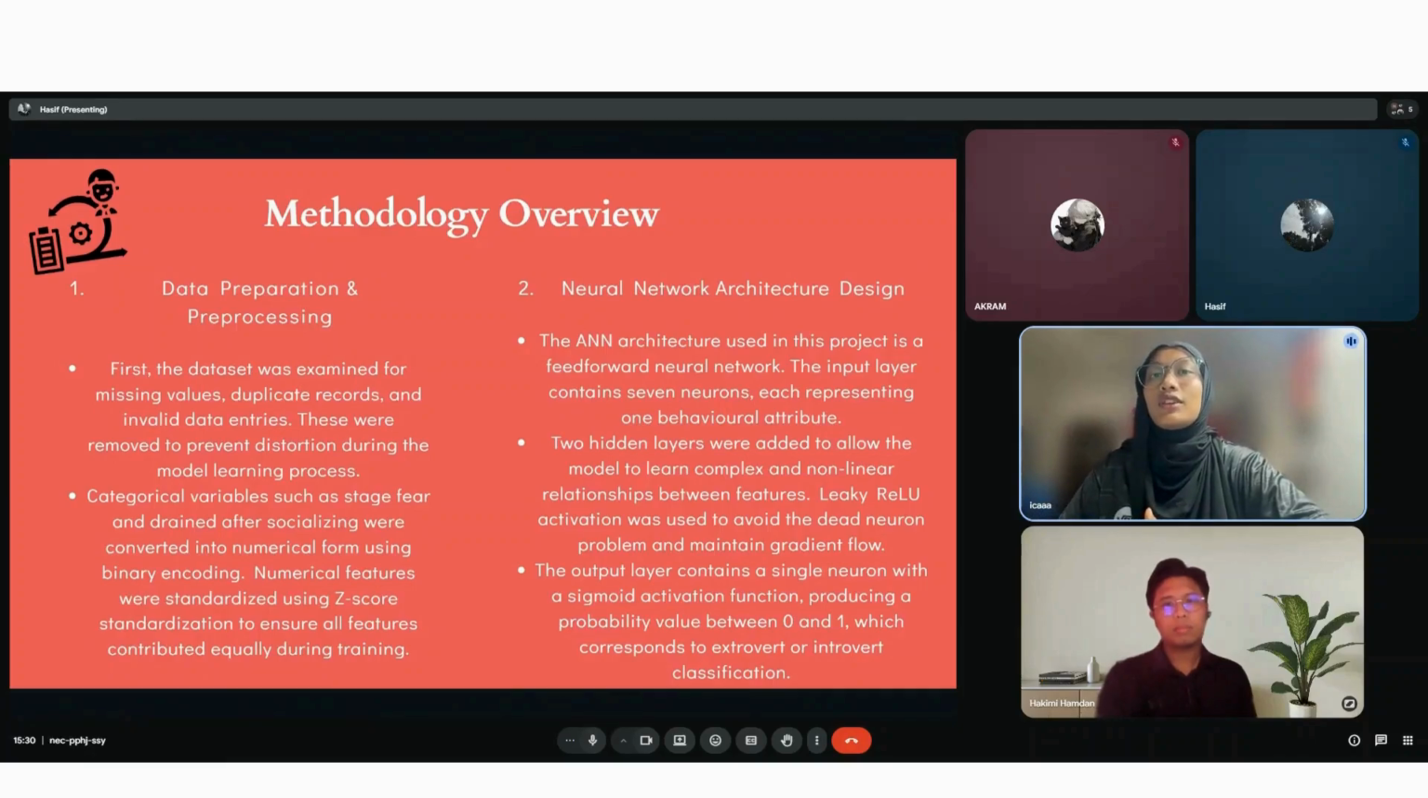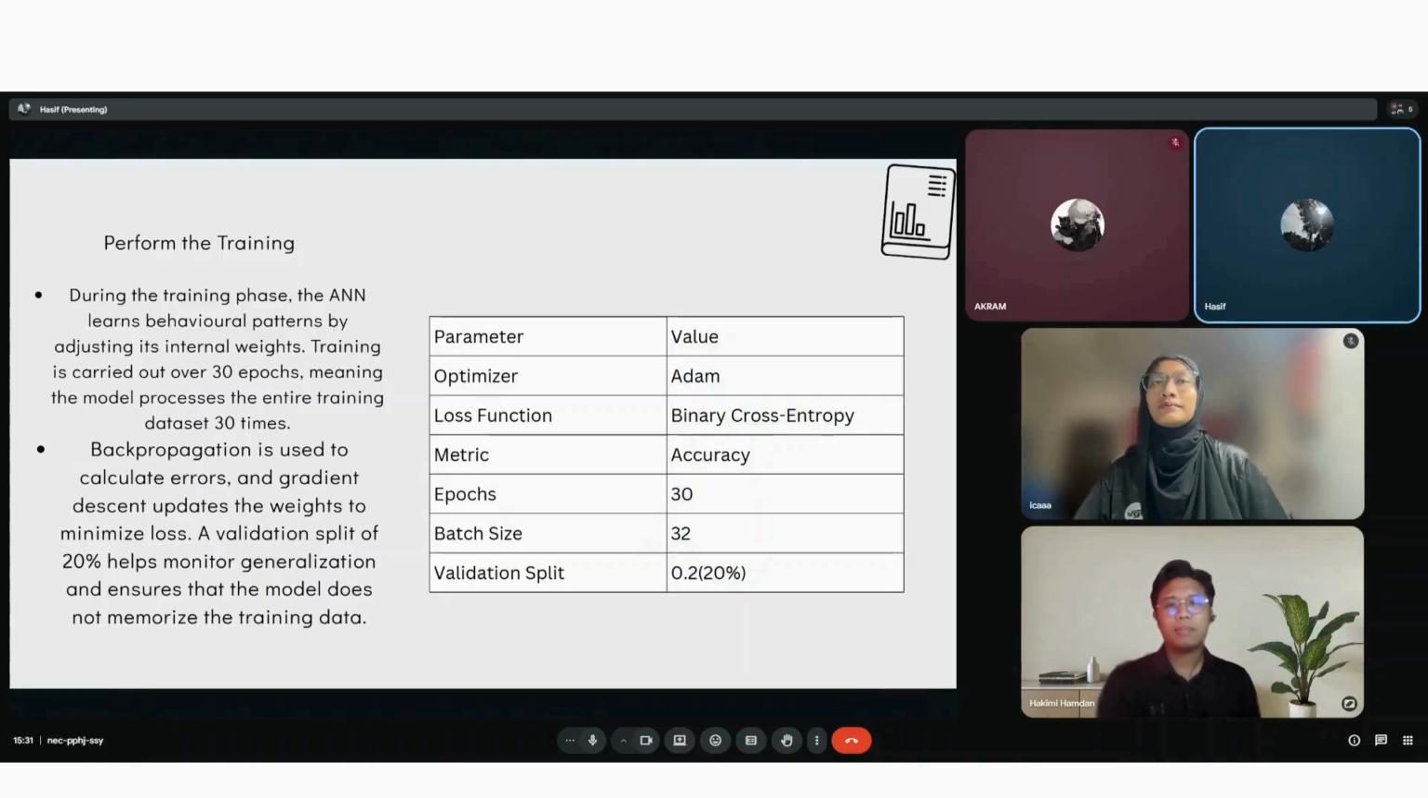introvert classification. In conclusion, this ANN architecture was carefully designed to balance model complexity, interpretability, and computational efficiency, allowing the network to achieve high accuracy while maintaining stable and reliable learning behavior. Next, we perform the training.